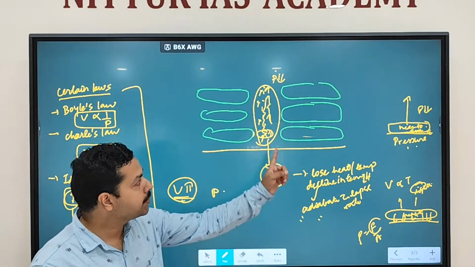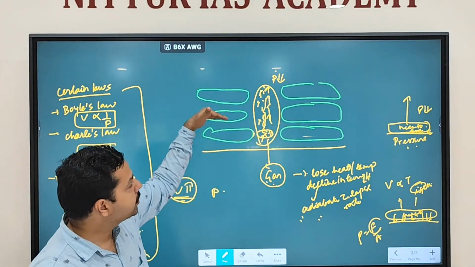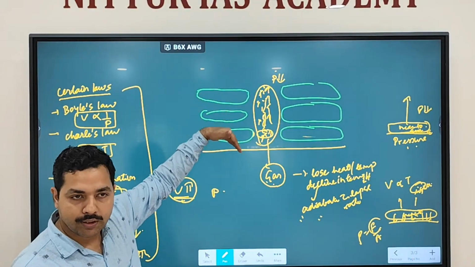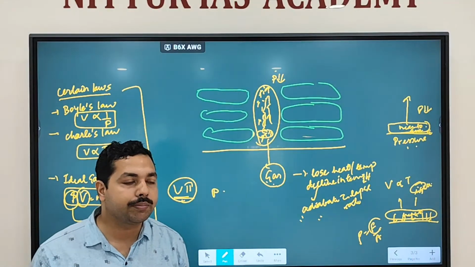So adiabatic lapse rate is seen in which type of air? Rising air. Normal lapse rate is seen in which type of air? In the not rising air. Fine. Any doubt regarding this particular part?